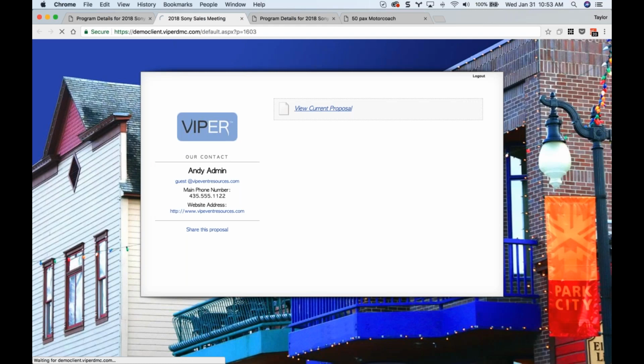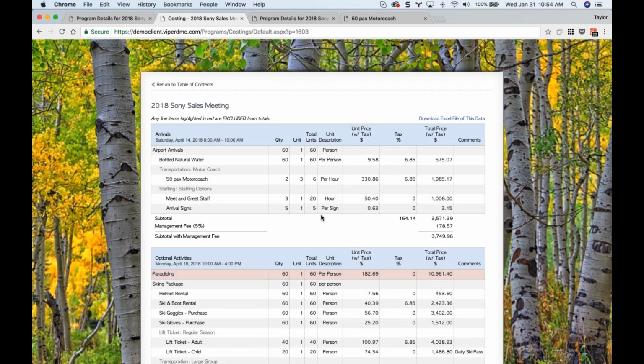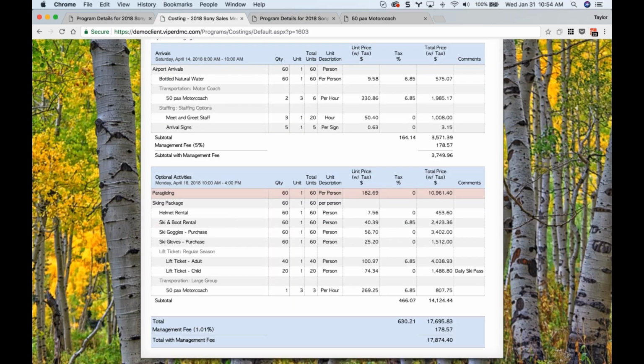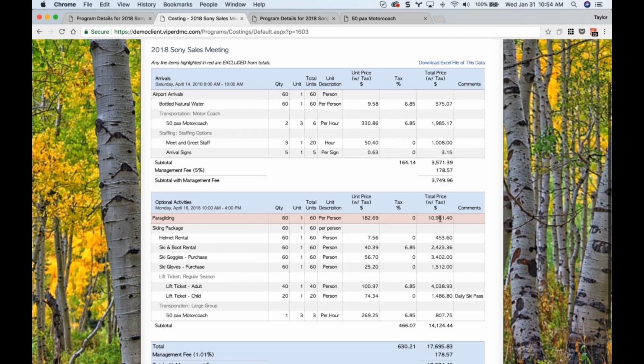Okay, so we'll click into our proposal. Again, we're previewing it exactly as the client would see it. Now, if I go to the costing tab here, again, I just want to show you as we make these changes what the client is going to see based on what you choose internally. So we've got our optional activities here, which is where we'll be working. You can see the paragliding line item is highlighted in red, meaning it's been excluded. And the client will see that at the top, any line items highlighted in red are excluded. So they can see the total price for it, but they know it's been excluded and it indeed has not been added to this total here of 14,000.